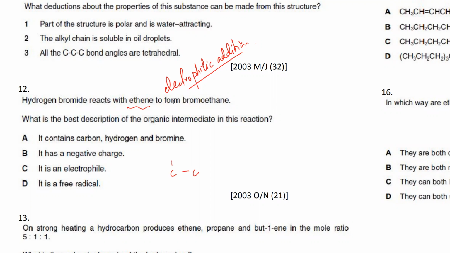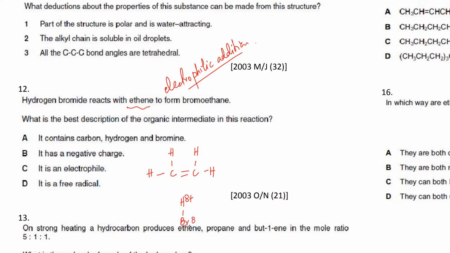Yes, I was coming to that. So first thing, I'll just quickly do this one. Remember the mechanism, there's a double bond. First thing is, who's going to get attracted first? H or Br? It's already a polar molecule. So is it going to be Br getting attracted to the double bond first or H? Which one has a positive charge out of the two? H. Okay, so H is positive.